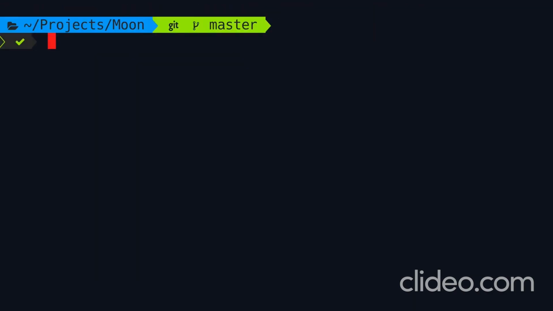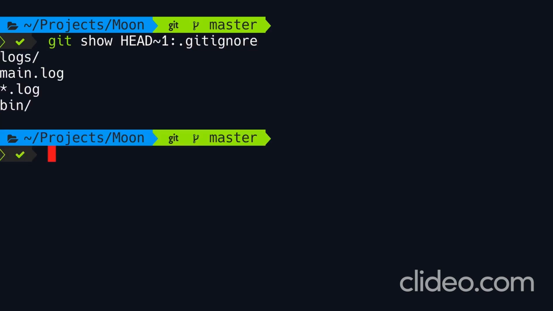Well, we bring up the last command, git show HEAD~1, then we type a colon, and here we specify the full path to a file. For example, we can say .gitignore, or if this file is in a subdirectory, we type, for example, bin/app.bin. Okay. Now let's look at .gitignore. So this is the exact version stored in this commit.